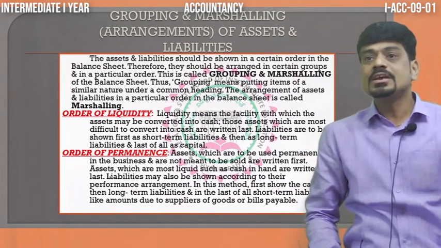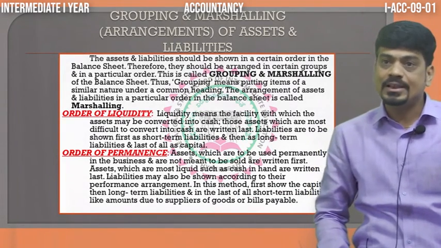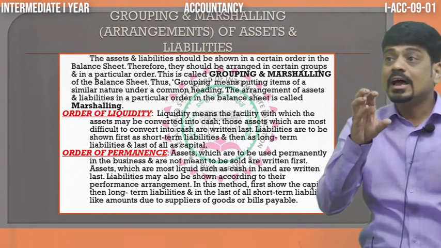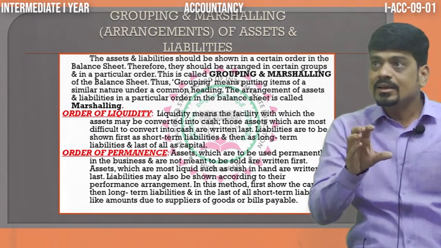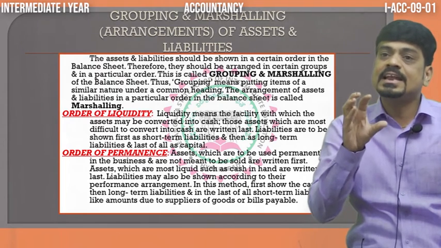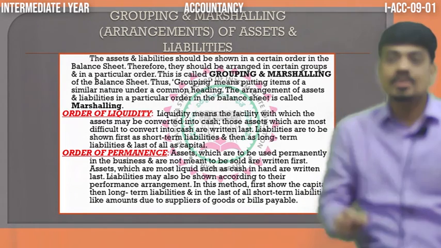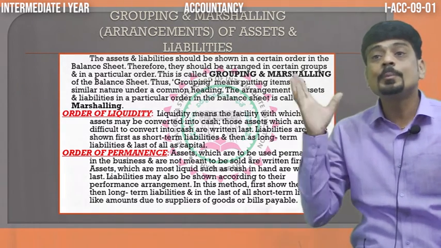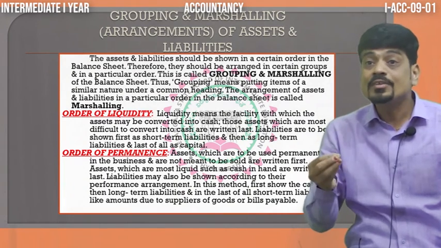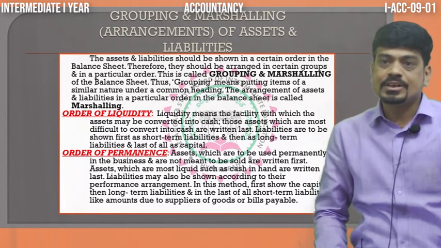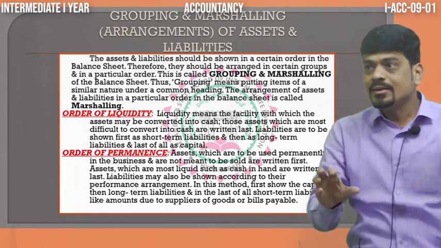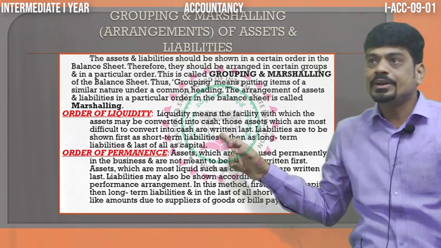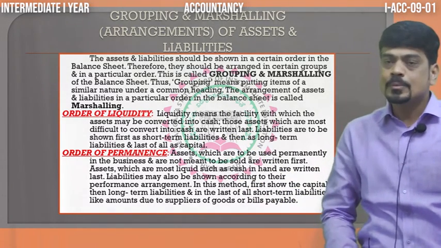Now, here we have the grouping of balance sheet, nothing but the arrangement of assets and liabilities. When we arrange the assets and liabilities in a sequence, we call it grouping of balance sheet, or marshalling of balance sheet. And for that, we have two methods. One we call order of liquidity, and one we call order of permanence.